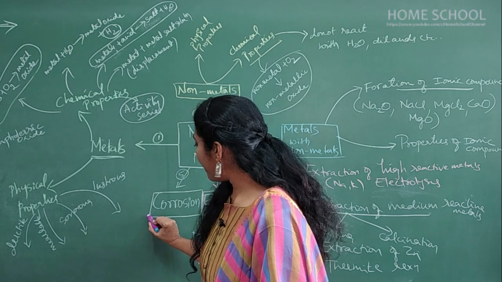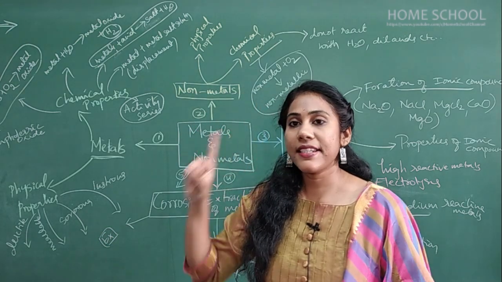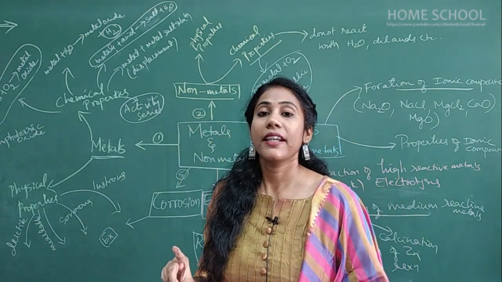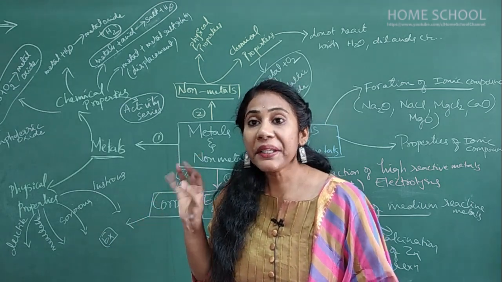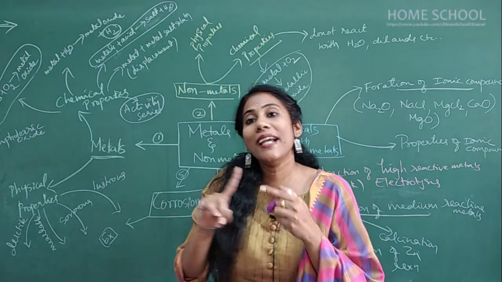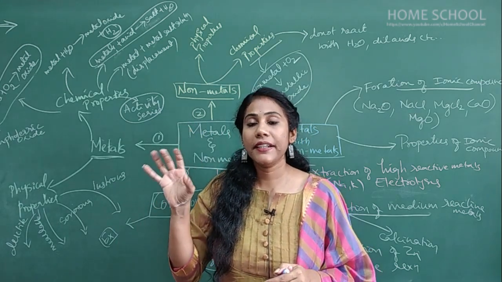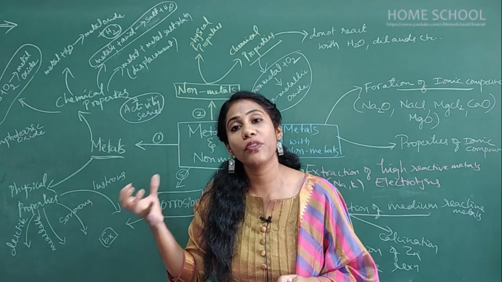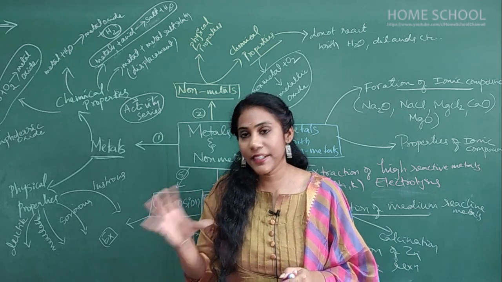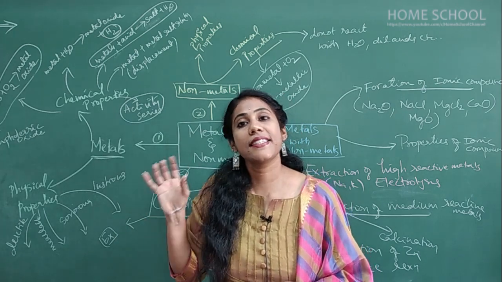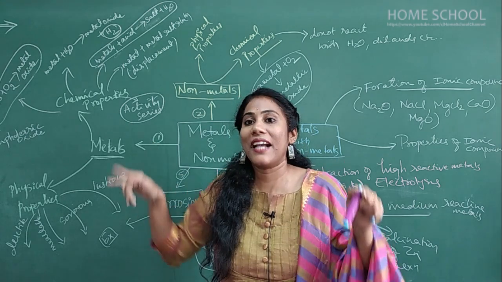And the last topic, very important but very simple, is corrosion. What you have to remember in corrosion is that examples of corrosion are important. Rusting of iron is one example, right? Silver becoming black is one example. Copper becoming green is another example. Can you tell me how copper becomes green here? Copper reacts with carbon dioxide and you will get copper carbonate, which is green in color. Can you tell me how silver becomes black? That is because silver reacts with sulfur in the atmosphere and becomes silver sulfide, which is a black coating.